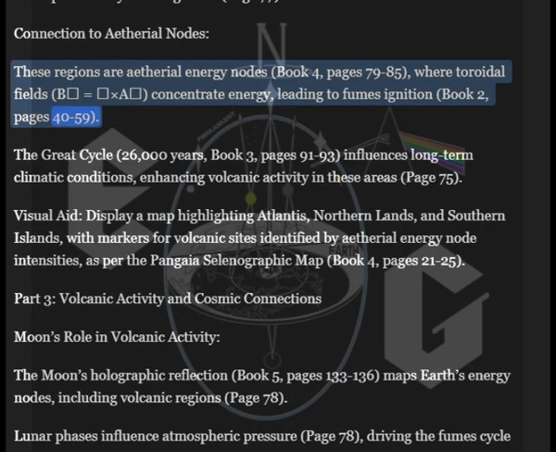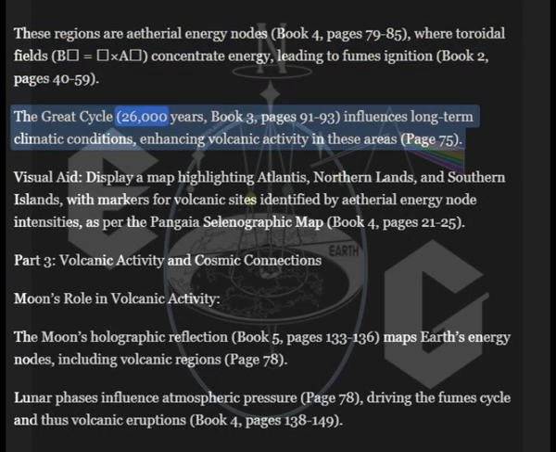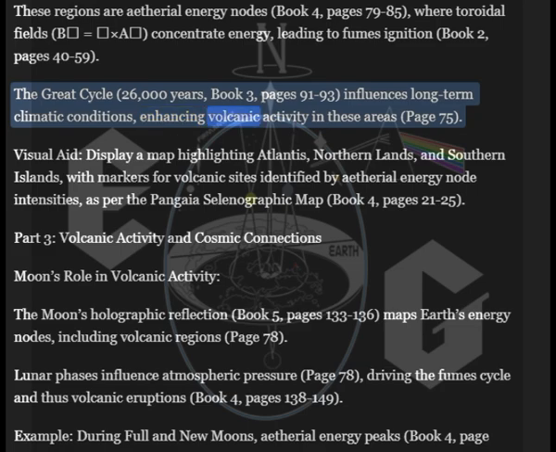Book 2, pages 40 to 59. The Great Cycle, 26,000 years. Book 3, pages 91 to 93. Influences long-term climatic conditions, enhancing volcanic activity in these areas. Page 70.